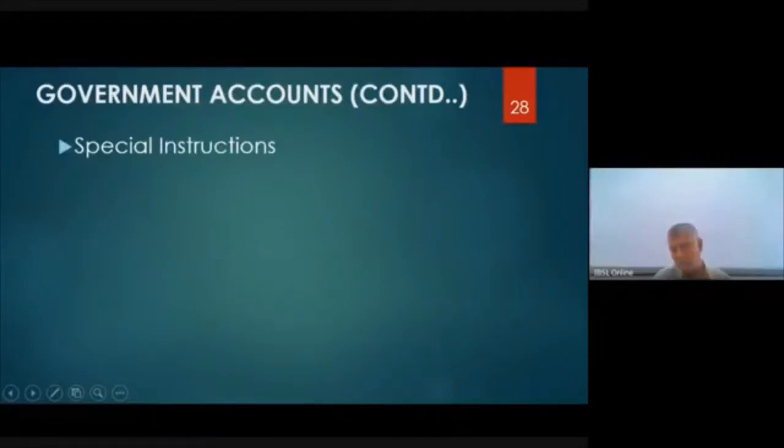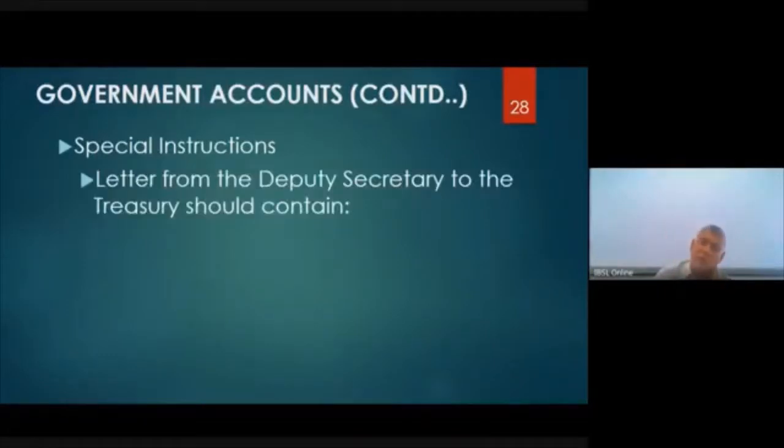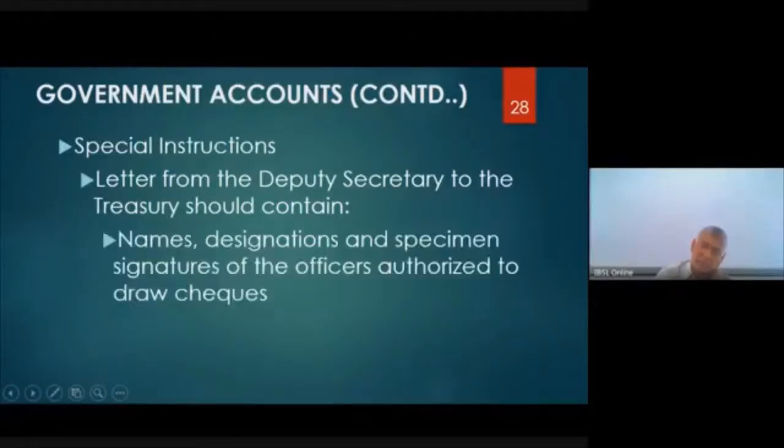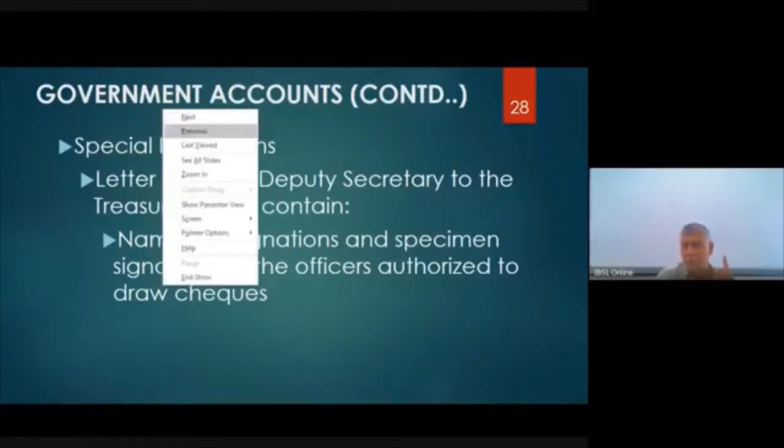Yes, there are certain special instructions if government accounts are involved. Letter from the Deputy Secretary to the Treasury must say what are the names and the designations of the people who are authorized to sign checks. Now he will certify the specimen signature cards also. We didn't speak about it earlier.